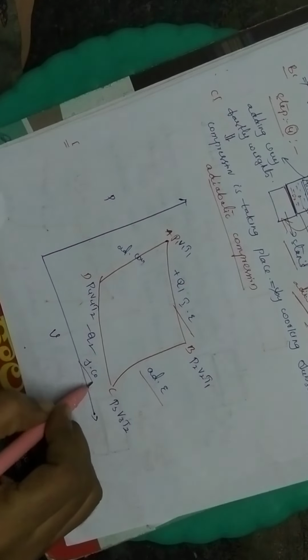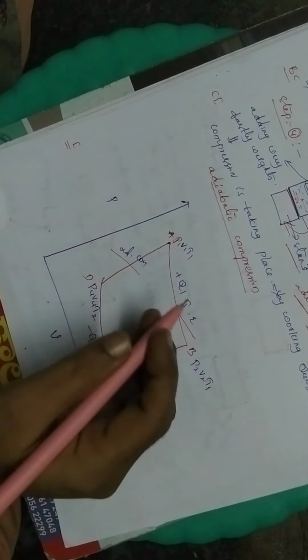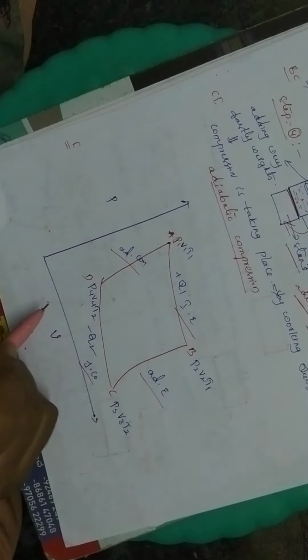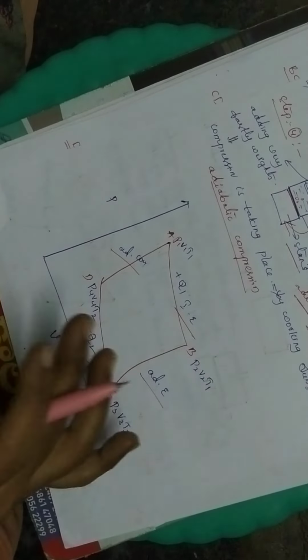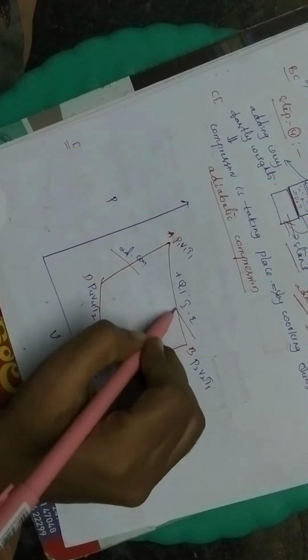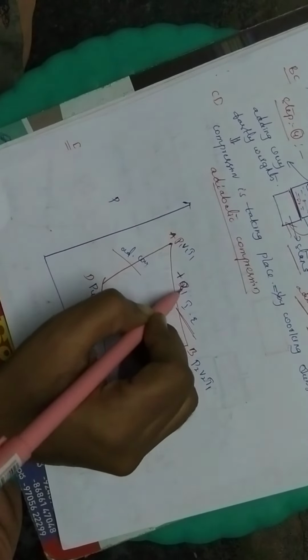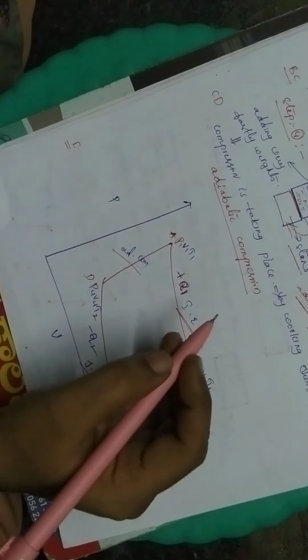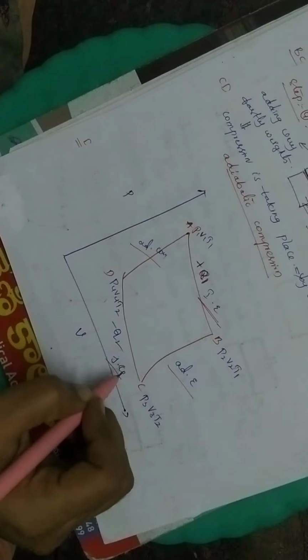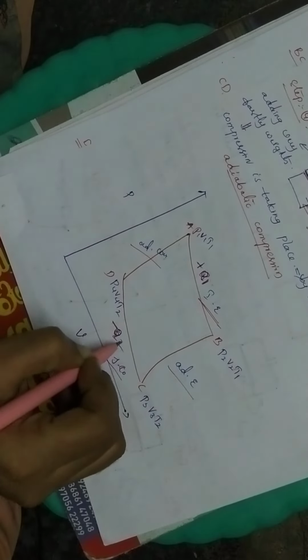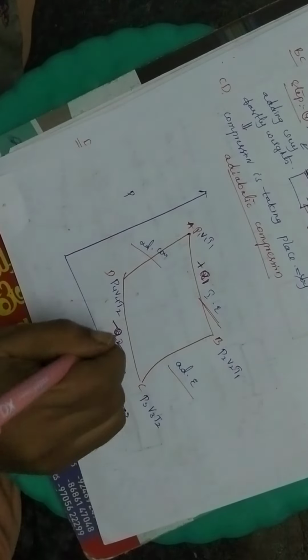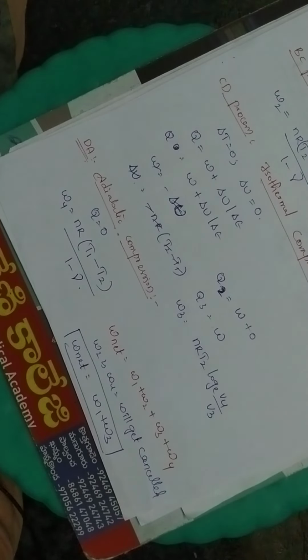So we have isothermal expansion, next adiabatic expansion, next isothermal compression and adiabatic compression. Here heat energy is lost or gained in only 2 steps. In isothermal expansion, we are giving energy, that is absorbing energy. In isothermal compression, energy is released, that is Q2. Here it is Q1 and here it is Q2. Let's see the mathematical expression for this process.